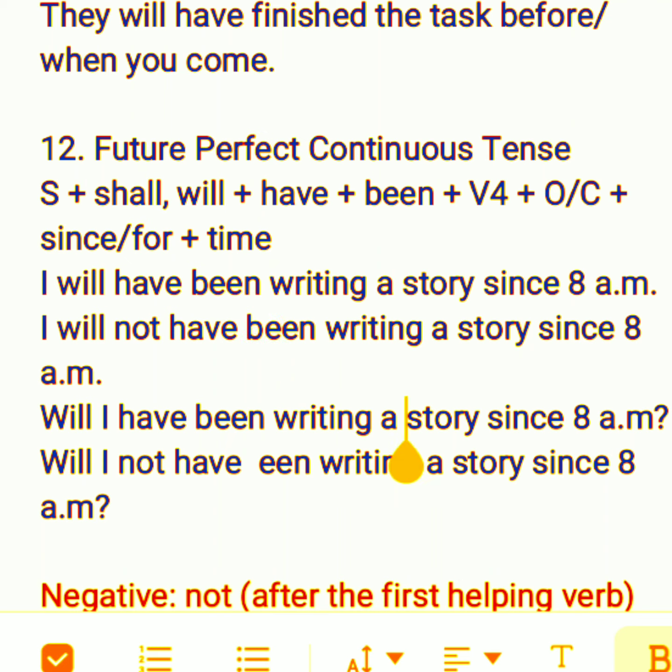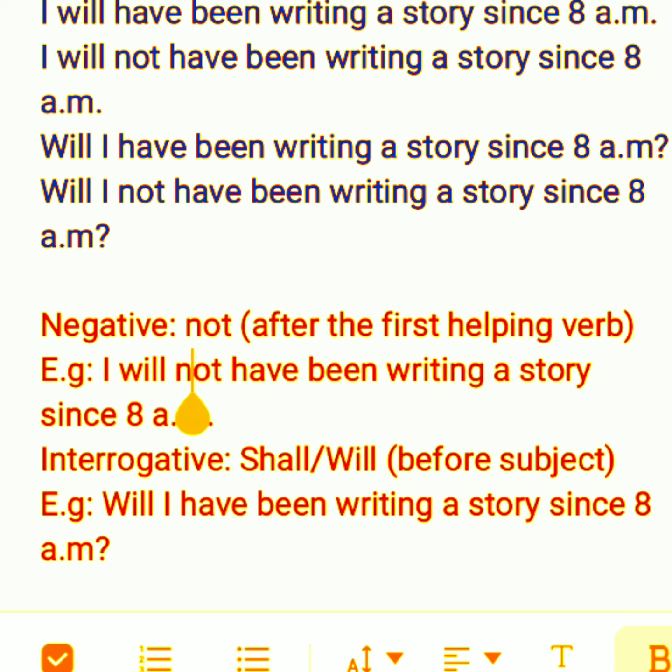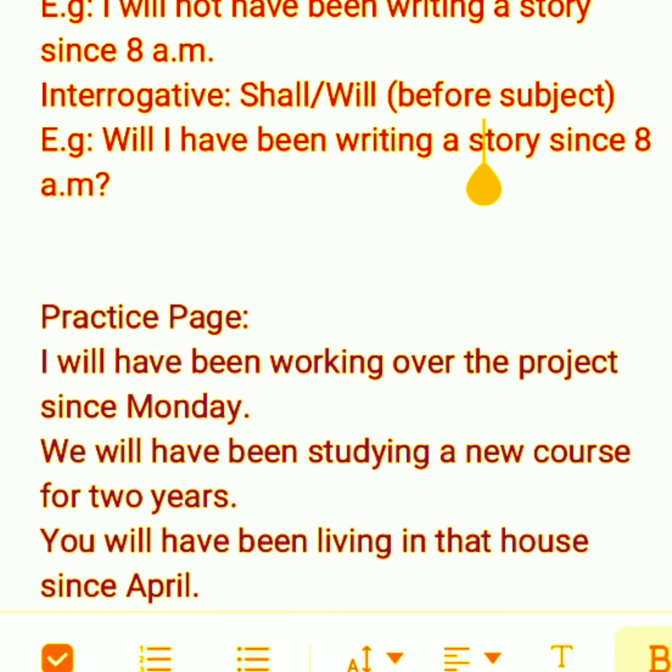Will I not have been writing a story since 8 a.m.? This is interrogative negative. How to make a sentence negative in this tense? We have to put not after the first helping verb. For example, I will not have been writing a story since 8 a.m. For making a sentence interrogative, we have to put shall or will before the subject. For example, will I have been writing a story since 8 a.m.?